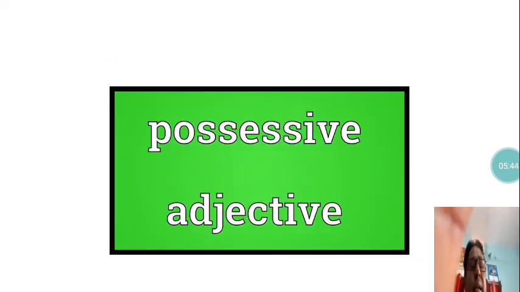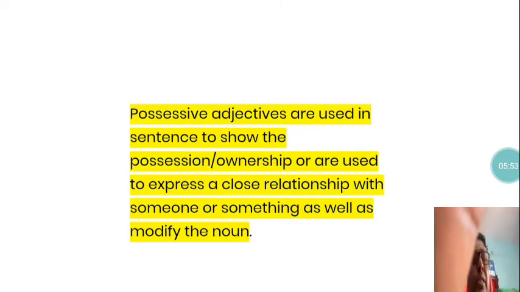So students, let us see now the next adjective, that is possessive adjectives. What are possessive adjectives? Possessive adjectives are used in sentences to show possession or ownership.